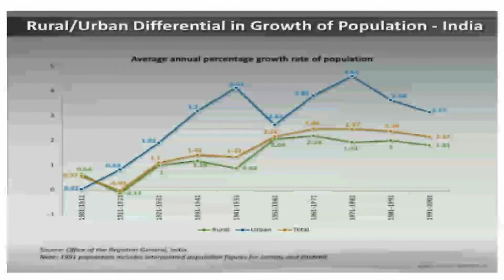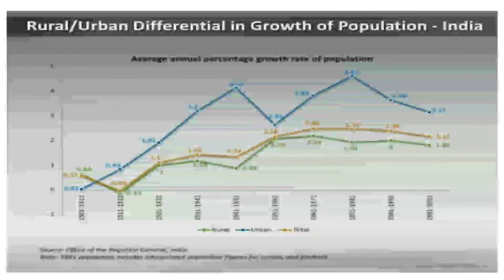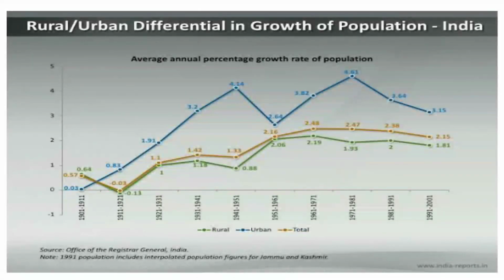Here the graph shows the rural-urban differential in growth of population of India. The blue line indicates the total urban population, whereas the green line indicates the rural population.